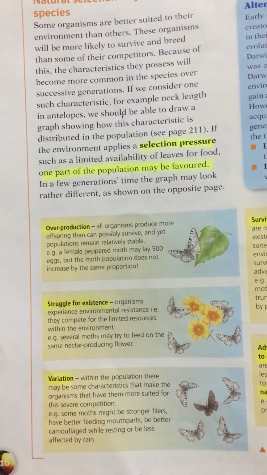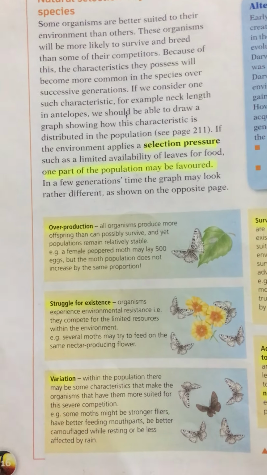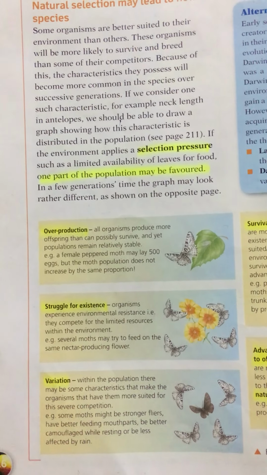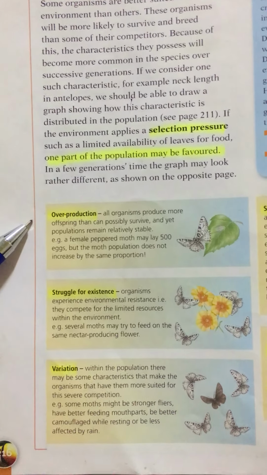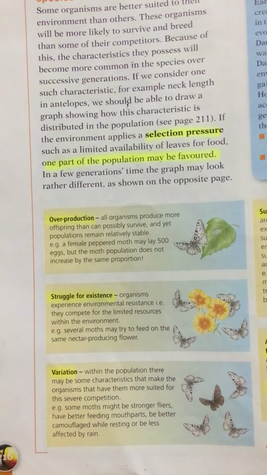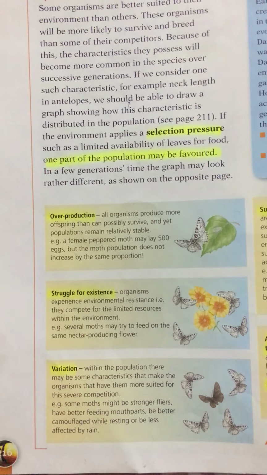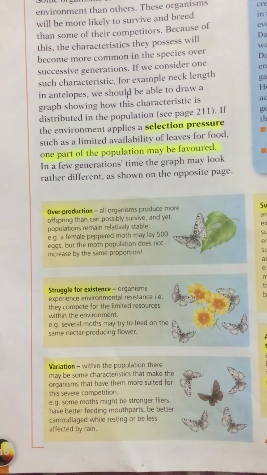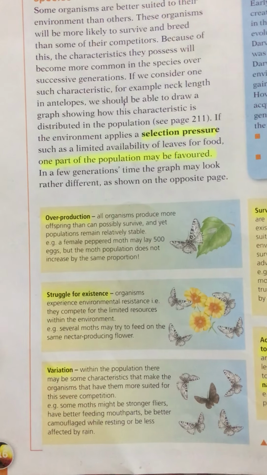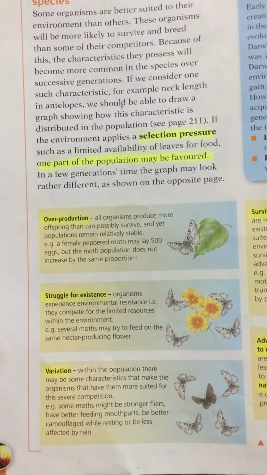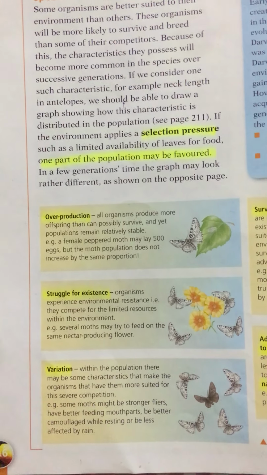If organisms living in an area create more offspring than the environment can maintain, some of them will die. And Darwin noticed this.